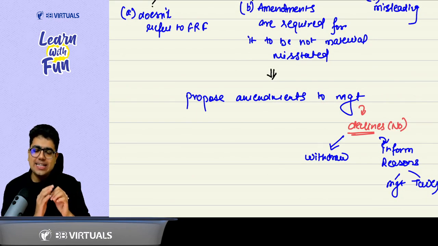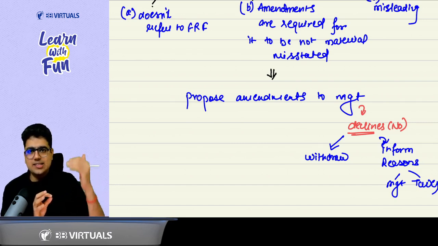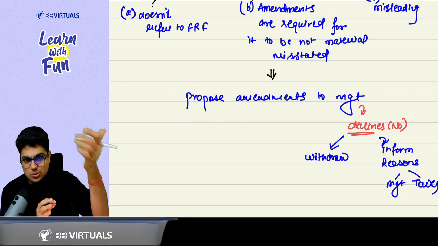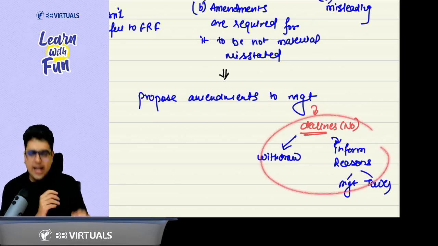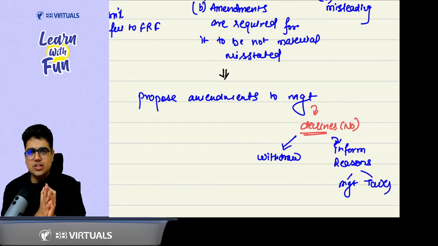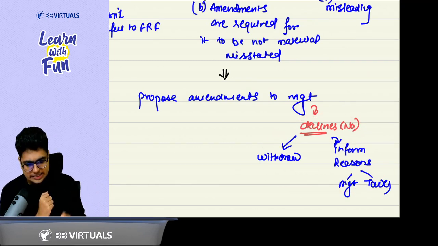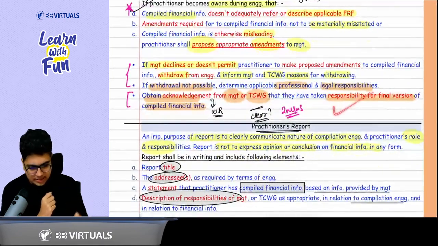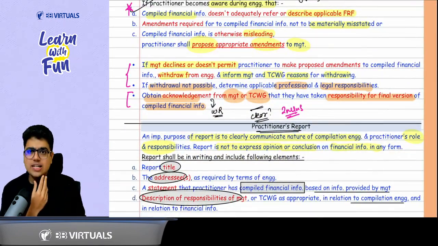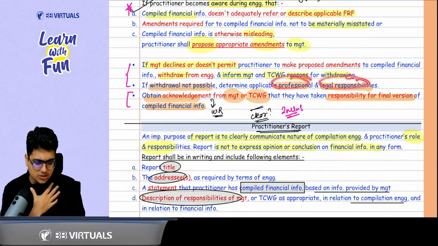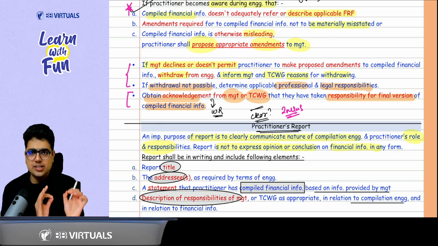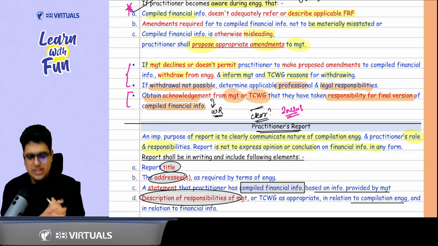And if the management declines, it says, no, we are not going to amend, then again, you withdraw and inform the reasons of withdrawal to the management and TCWG. And again, if the withdrawal is not possible under the law or regulation, then decide accordingly. Clear? Clear, sir. Last point says decide accordingly means consider your professional and legal responsibility. Also, you need to take an acknowledgement from the management and TCWG that they have fulfilled their responsibility of providing the financial information.